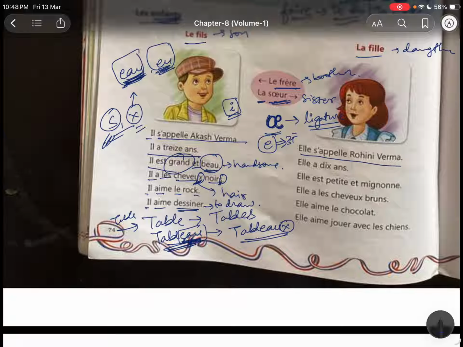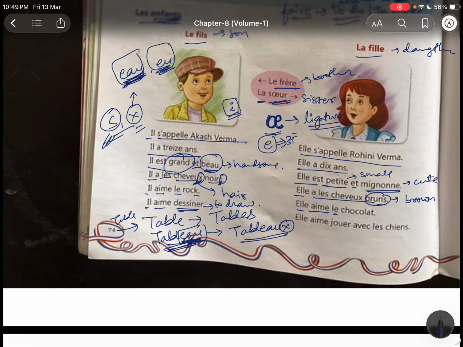Elle s'appelle Rohini Verma. Her name is Rohini Verma. Elle a 10 ans. She is 10 years old. Elle est petite. Petite means small. She is small et mignonne. Mignonne means cute. She is small and cute. Elle a les cheveux bruns. She has brown hairs. Brun means brown. Elle aime le chocolat. She loves the chocolate. Elle aime jouer avec les chiens. Avec means with. And jouer, I just told you, to play. It's an er verb.